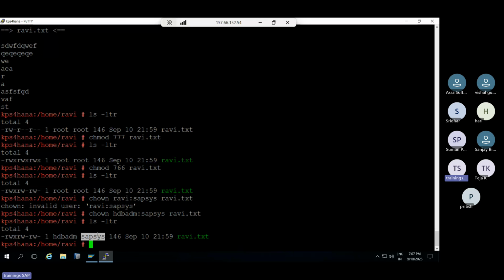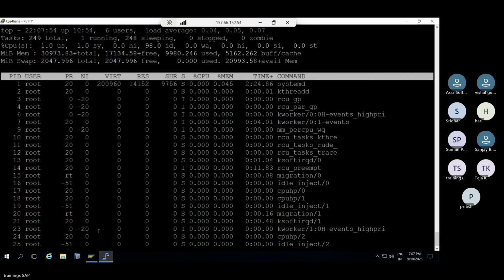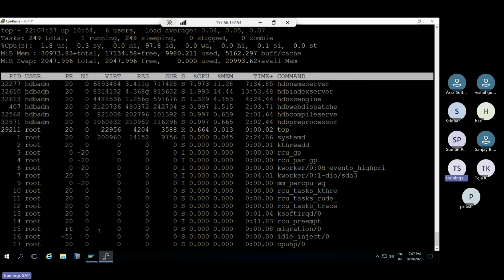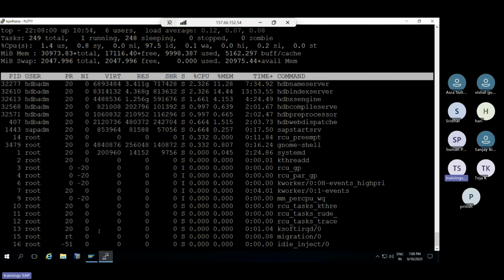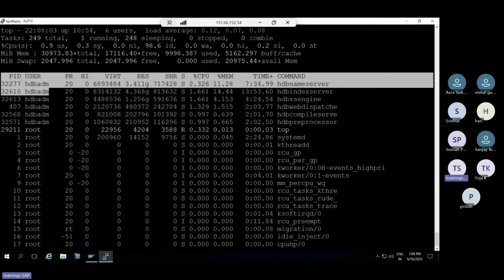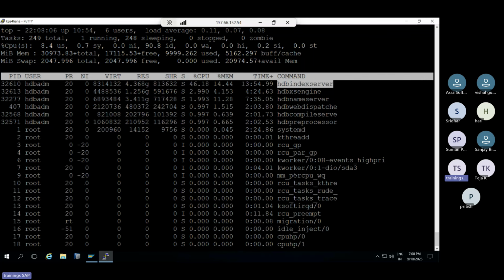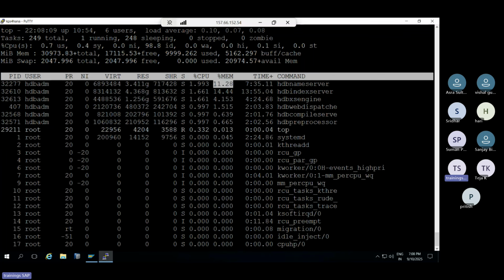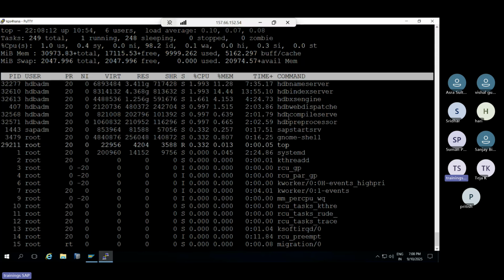Okay, so chmod and chown commands. The top command is very helpful to troubleshoot. It will display the live utilization of your system memory. What are the processes active here, how much percentage is being used by each process, who is the user, what is the memory consumption? It will display all the information.